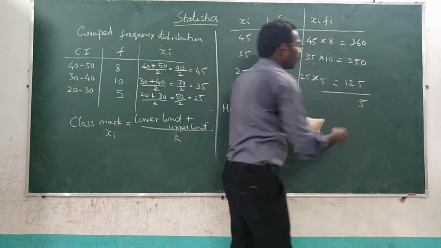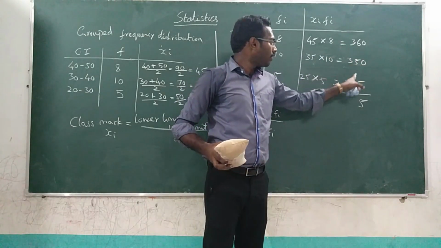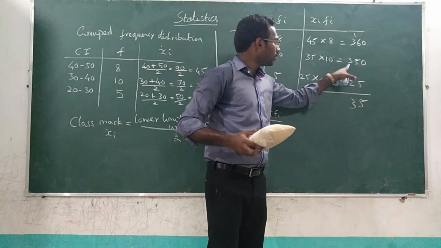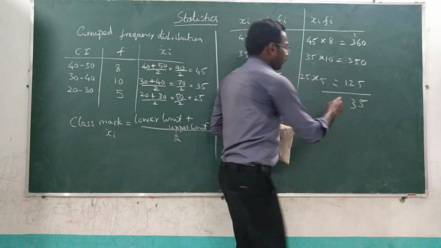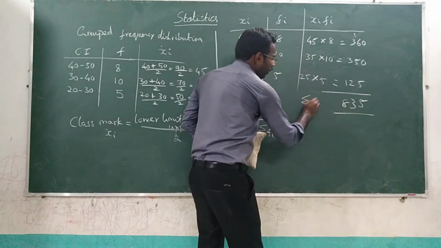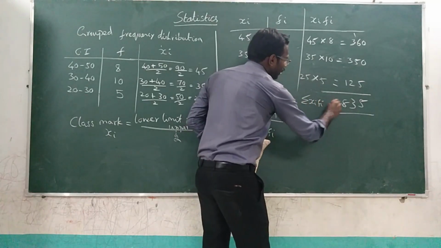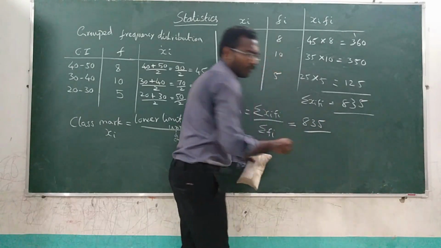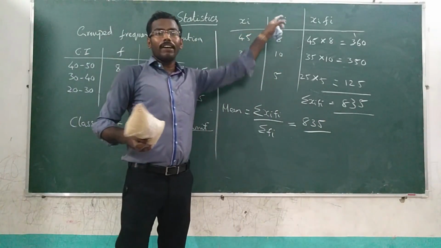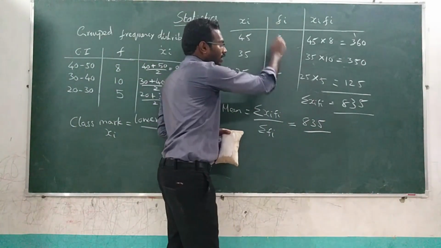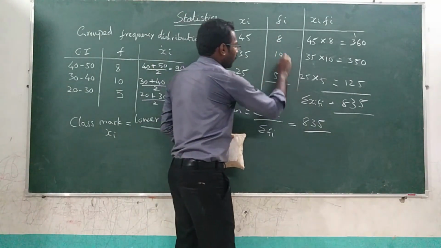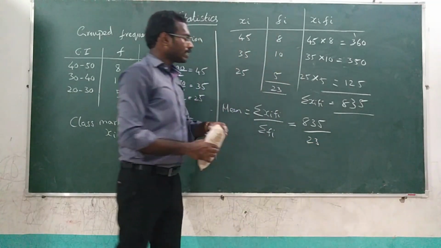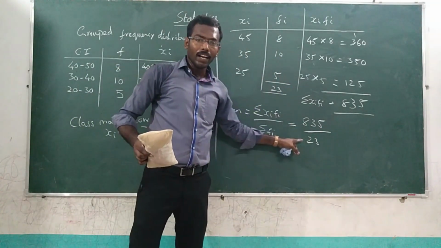The summation of xi fi is equal to 835. Then summation of fi, you just add this: 8 plus 10, 18, plus 5, 23. So your answer is 835 by 23.